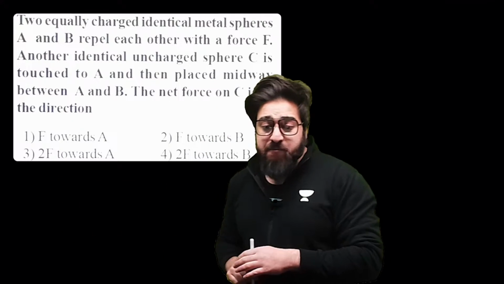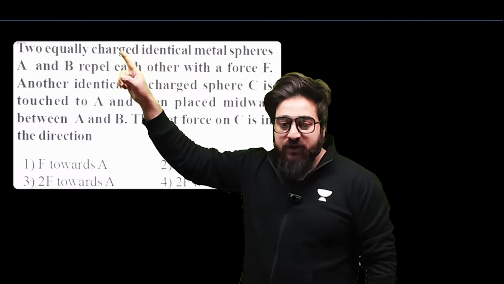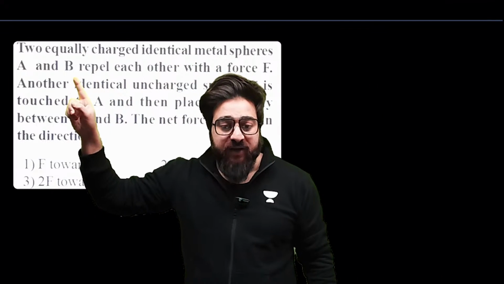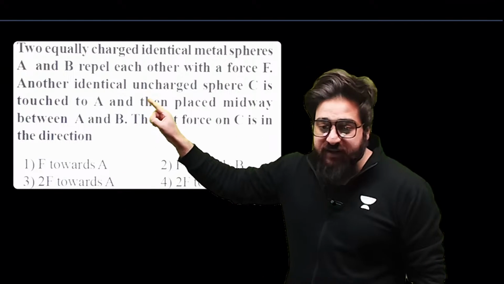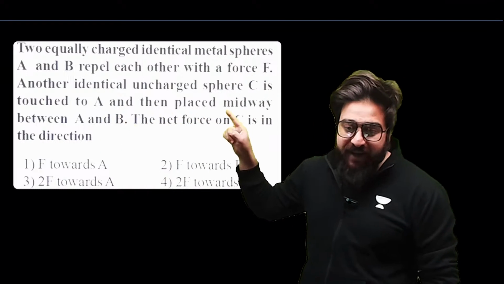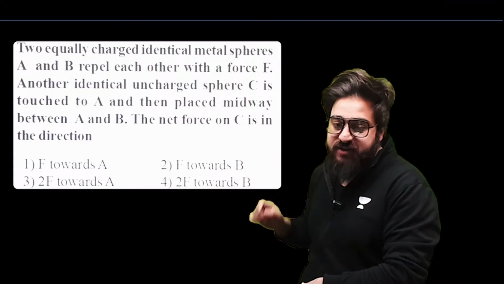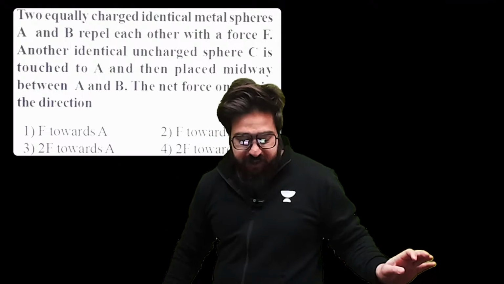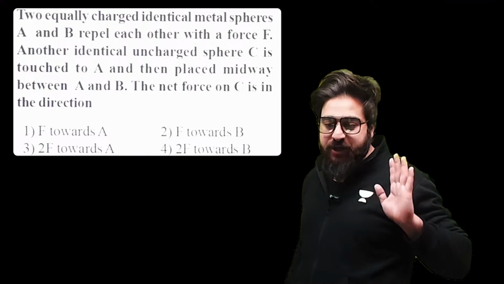In this particular question, you can read over here: two equal charged identical metal spheres A and B repel each other with a force F. Another identical uncharged sphere C is touched to A and then placed midway of A and B. You are supposed to tell me what is the net force on the sphere C. Listen to me very carefully, I'll make you understand this question. First, let's understand what is mentioned in the question.